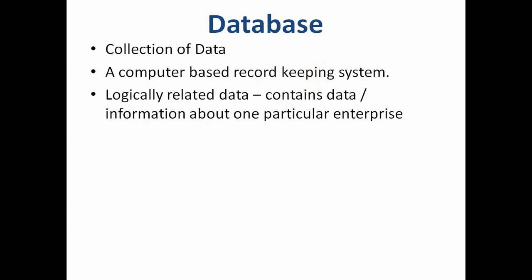Similarly, a database of a hospital will have information only related to hospital. It can be information about patients, doctors, equipment, anything that is related to hospital. So one database contains data related to only one enterprise.